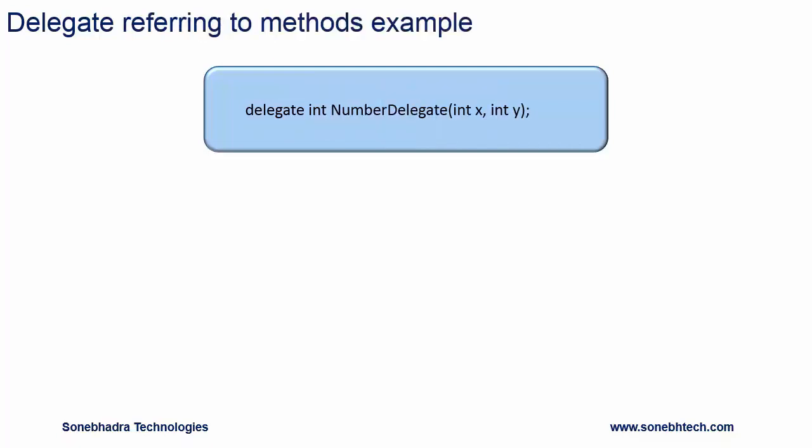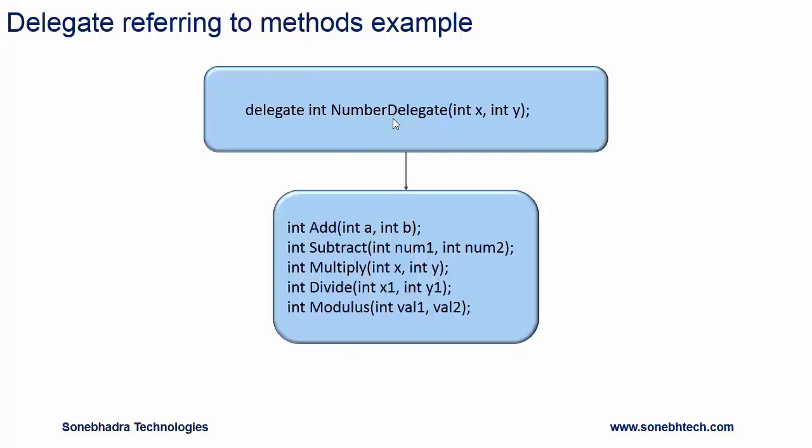Delegate referring to methods example. So here we have delegate, number delegate. It has two parameters of type int and return type is int. So it can refer to method which is having two parameters of type int and return type is int. Okay, let's see some methods which it can refer.